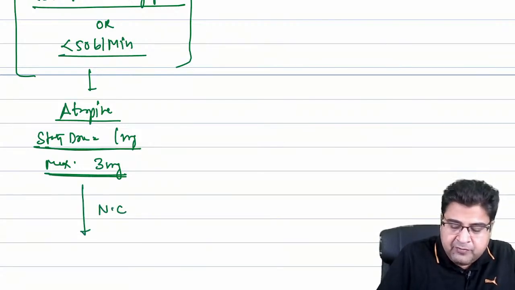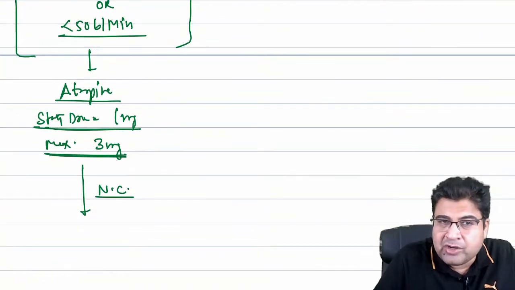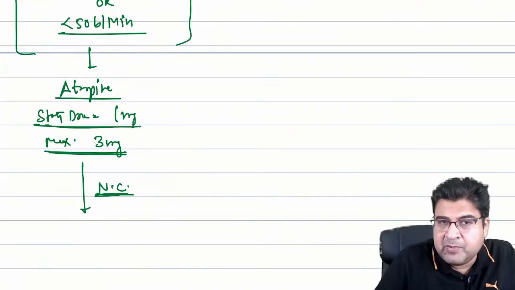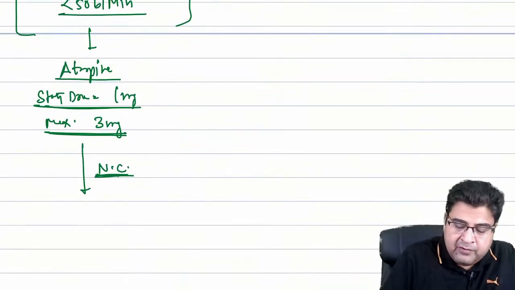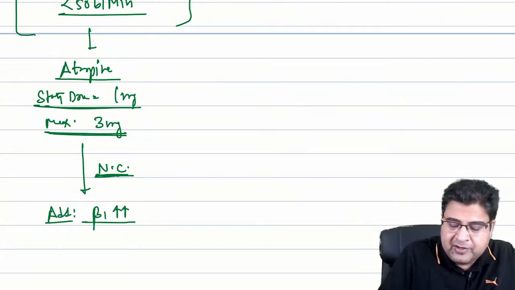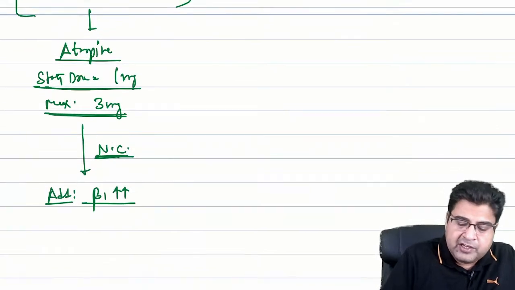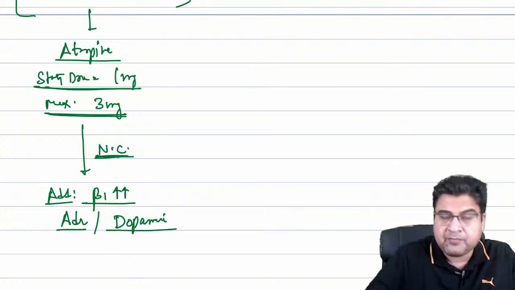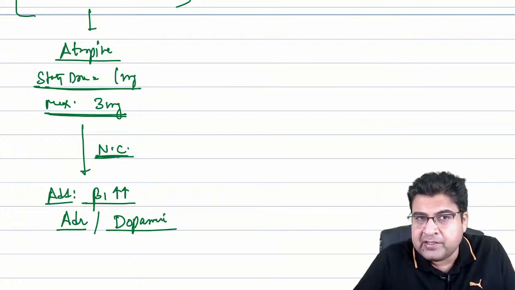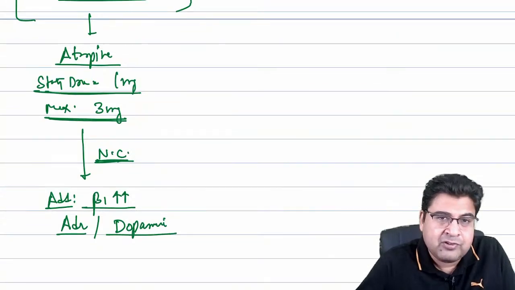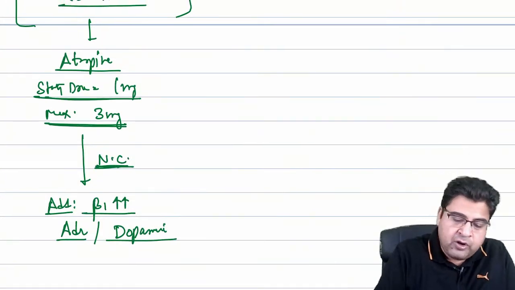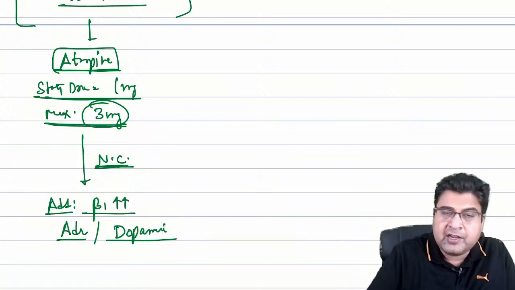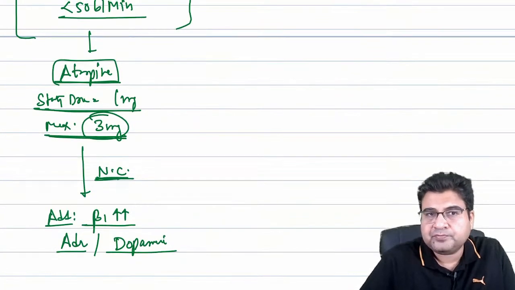But even after giving 3 milligram, if the patient's disease is not controlled, then we can add other medicines which directly stimulate the beta 1 receptor. These can be dopamine or adrenaline. So adrenaline or dopamine are the second medicines that we can add in the treatment of bradycardia if the maximum atropine dose of 3 milligram is not able to control it.